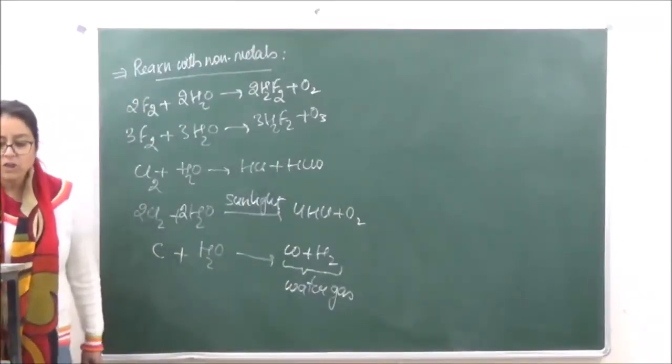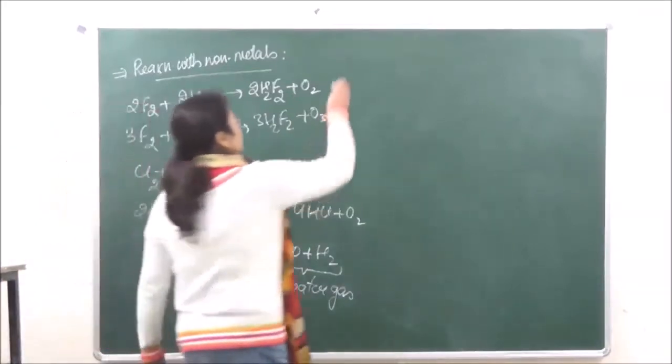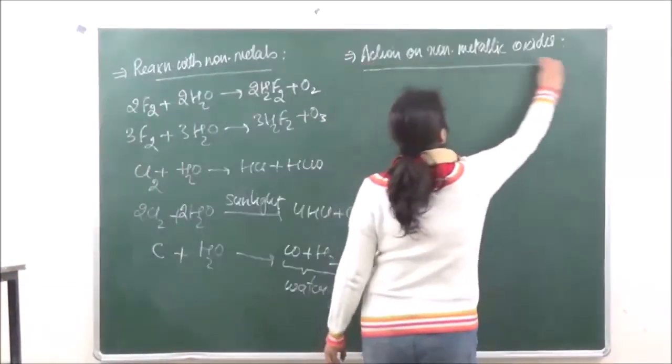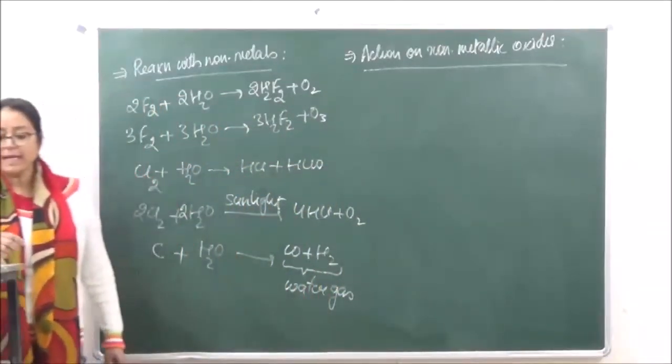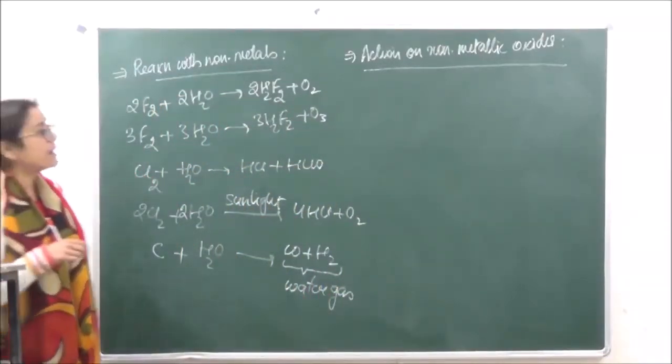Then we have action on non-metallic oxides. With non-metallic oxides, it gives us the respective acids.